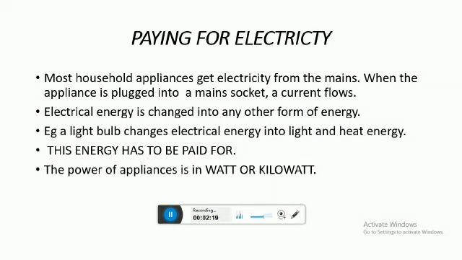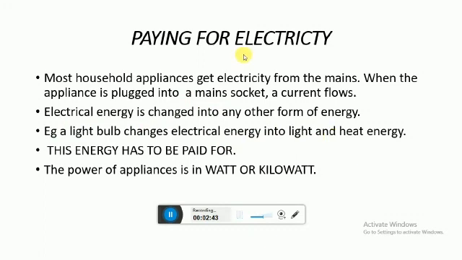Toaster, electrical energy into heat energy. AC, again electrical into heat. Fan, electrical energy into mechanical energy. Television, electrical energy into heat and light energy, and a number of things. For example, a bulb changes electrical energy into light energy and heat energy.